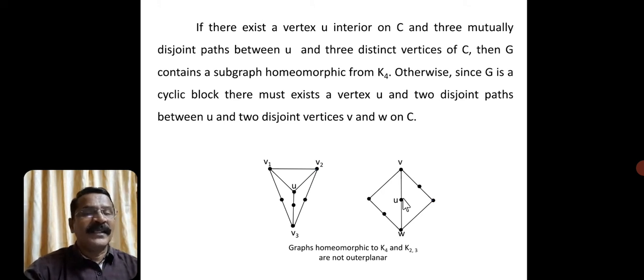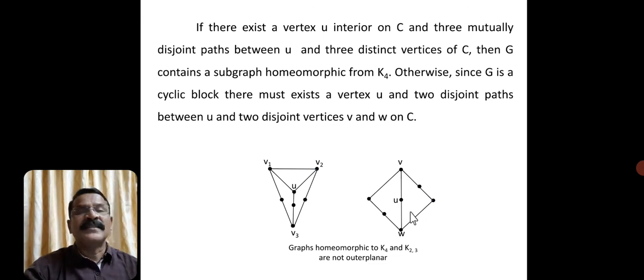So there must be a cycle block which contains a vertex U and two disjoint paths between U and two distinct vertices V and W on C. If that was not the case, then this could be the case. Okay, in this case what happens, again they form a subgraph homeomorphic to K2,3.